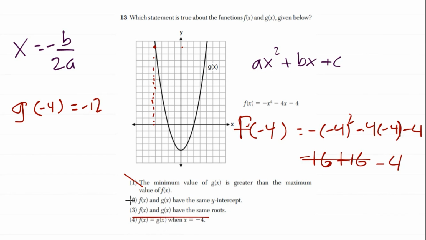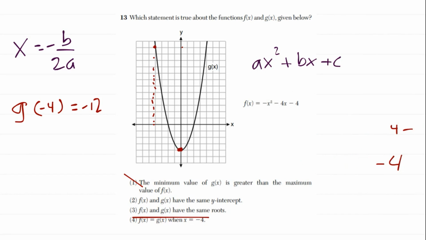What I will show you is number 2, just to save time because we're running out of time. I knew this problem was going to be a little bit longer than the others. But if you look, f of x and g of x have the same y-intercept. Well, if you look at g of x, it crosses the y-axis right here at negative 4. Another way of thinking of the y-intercept is it's the y value, or the function value, when x is equal to 0. So all we have to do to find that y-intercept is plug in 0 for x.